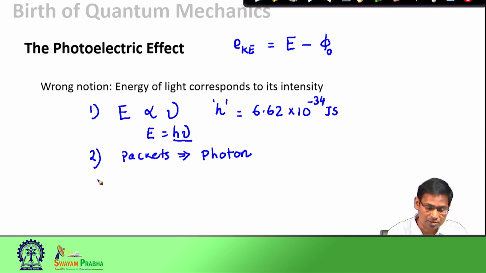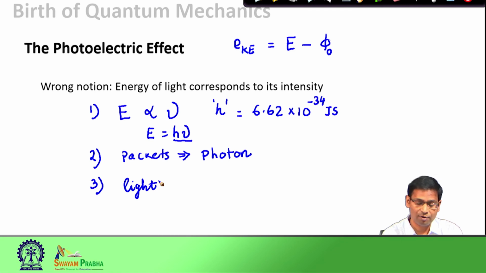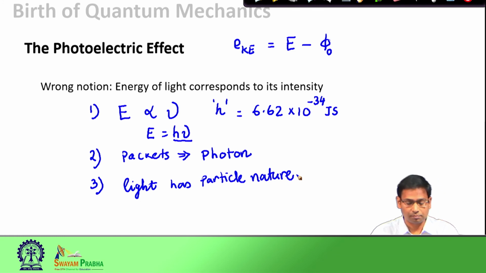And the third assumption, which is kind of related to the second one, is that light, which we always knew as a wave, has a particle-like nature. Light has particle-like nature.